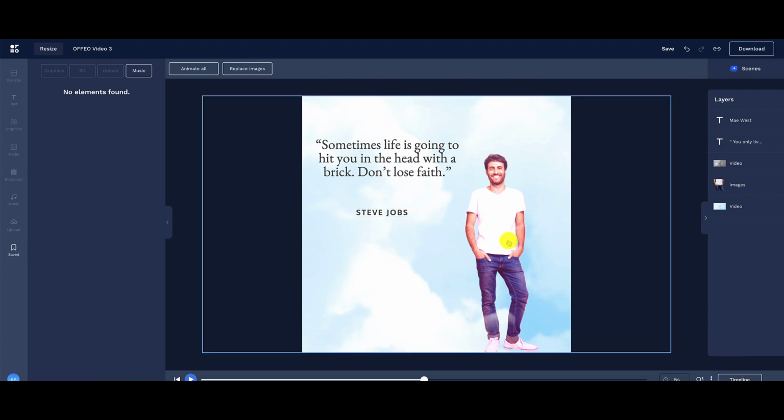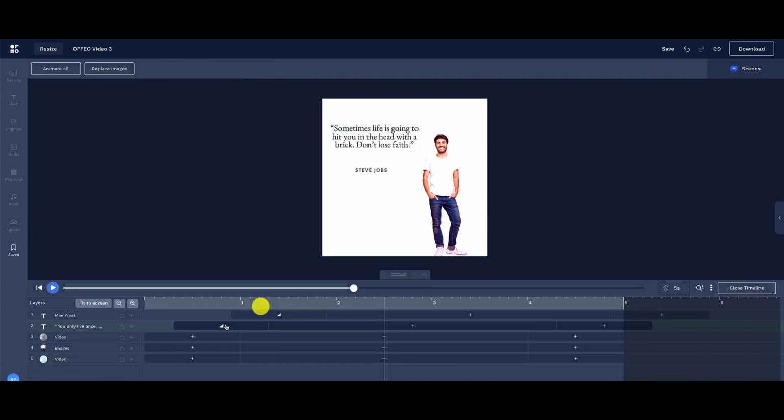If you want to fine tune things, let's say you look at this and you want to change certain transitions or you want to make this video shorter, just head down over here to the timeline and you can see right here, you can fine tune any portion of this as you want. You want to make it longer, you want to make it shorter, totally up to you.